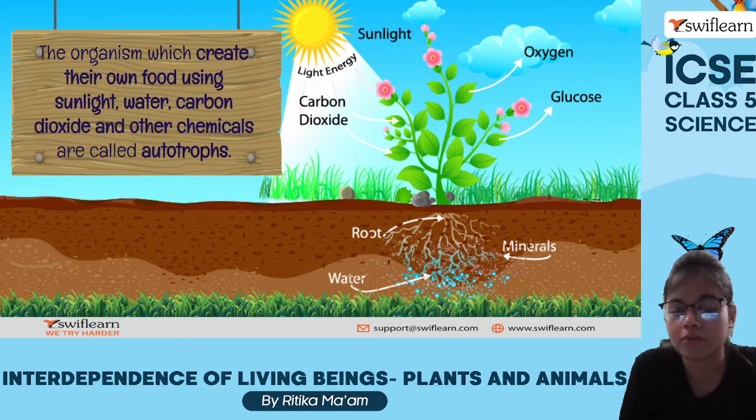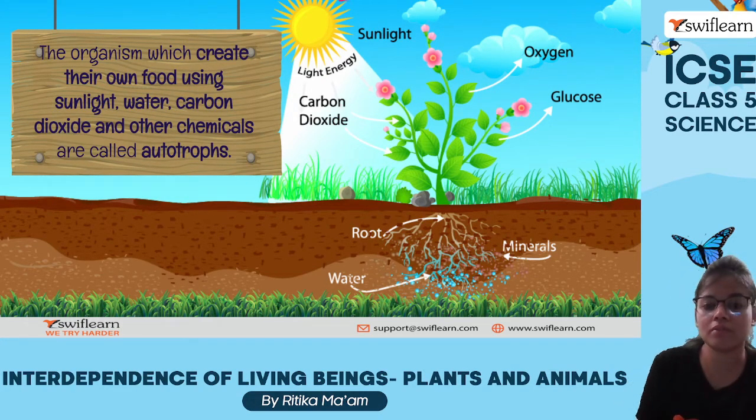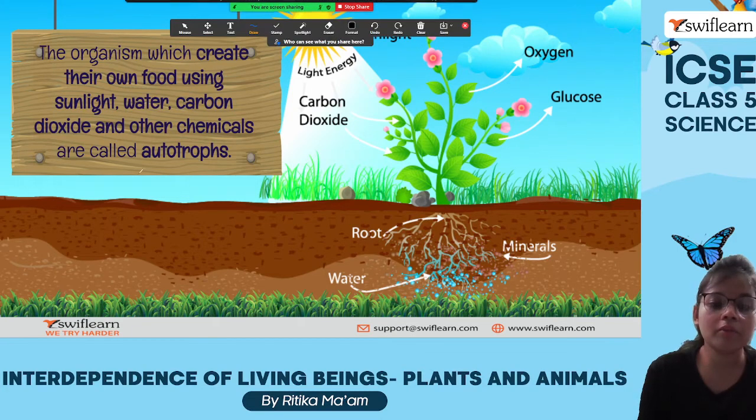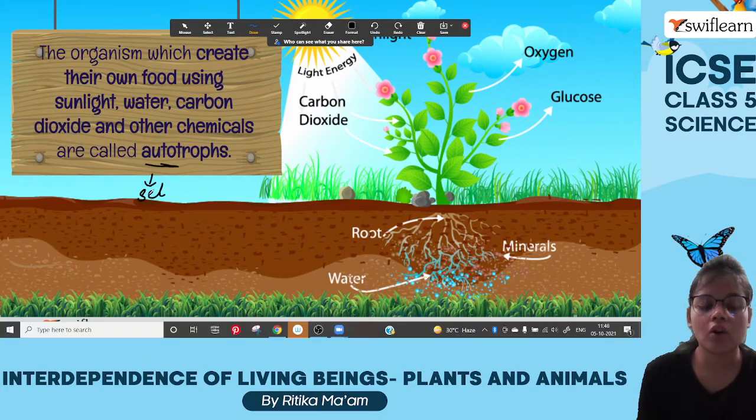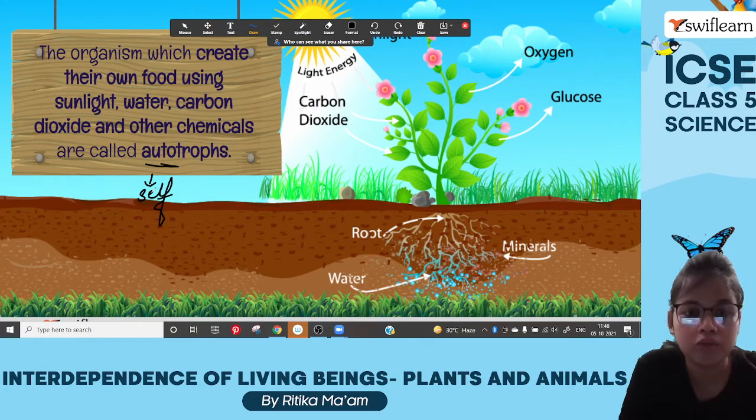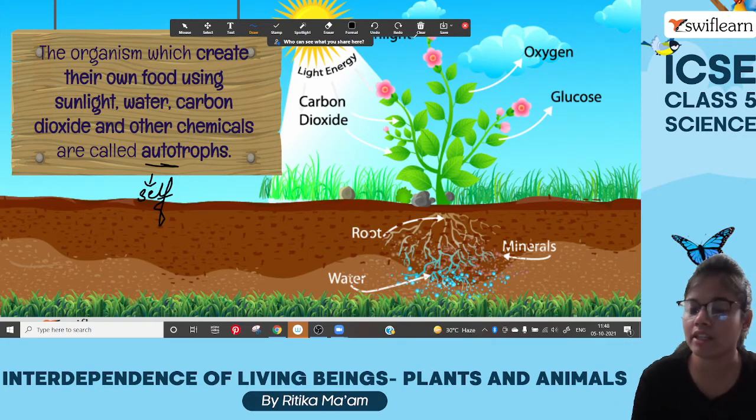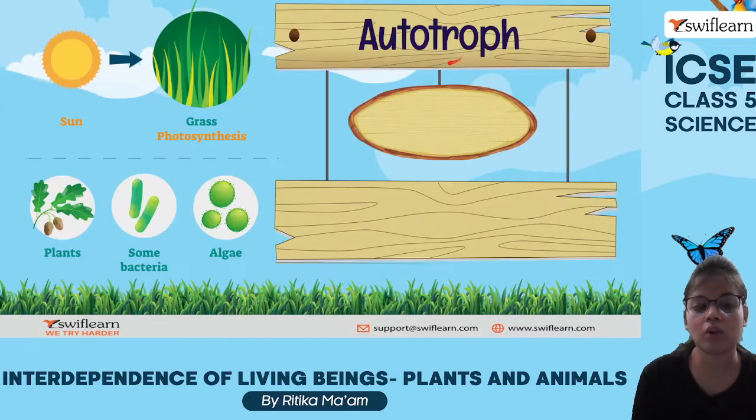Next is autotrophs. So the plants are known as autotrophs. Auto means self. Okay, so autotrophs means they form their own food. Organisms which create their own food using sunlight, water, carbon dioxide and chemicals are known as autotrophs. And since plants make their own food, they are referred to as autotrophs.